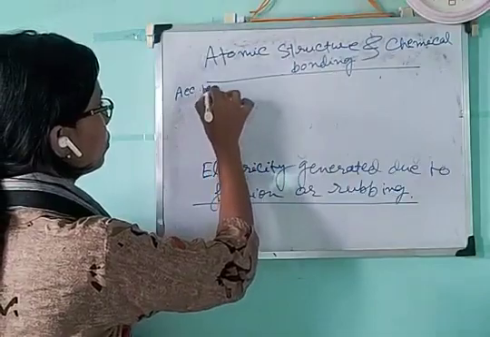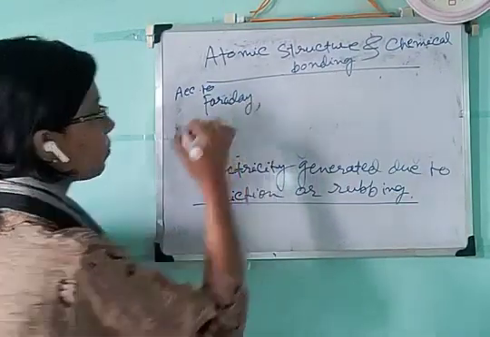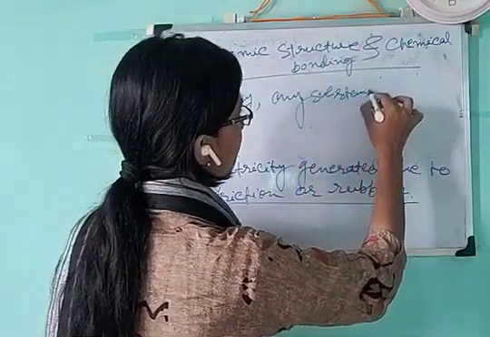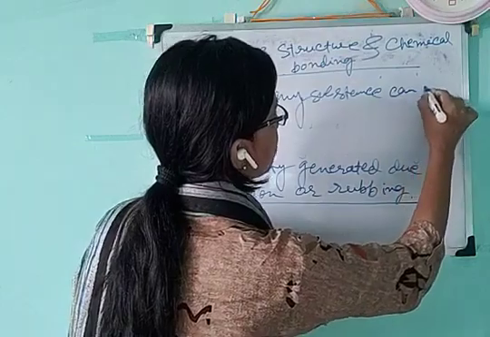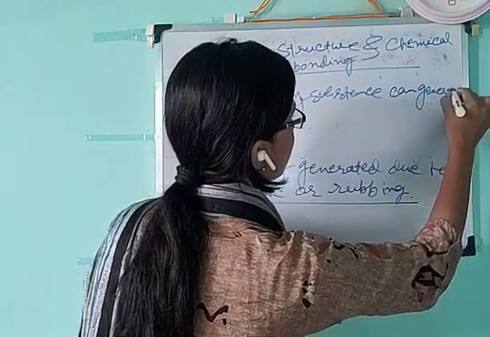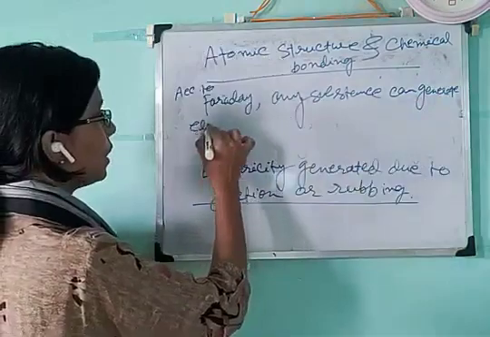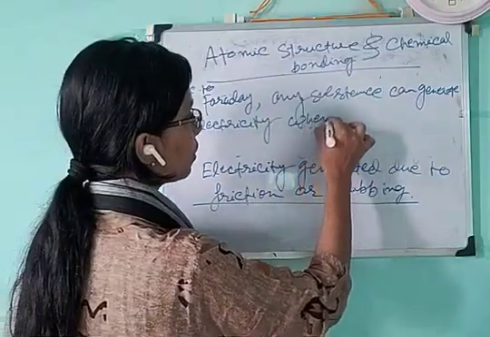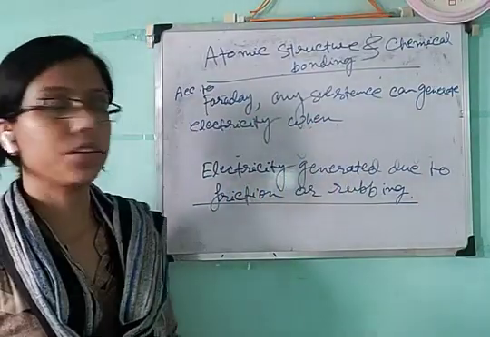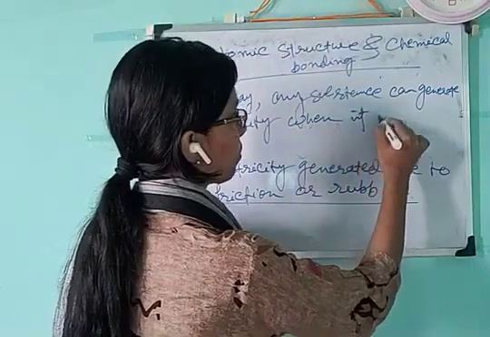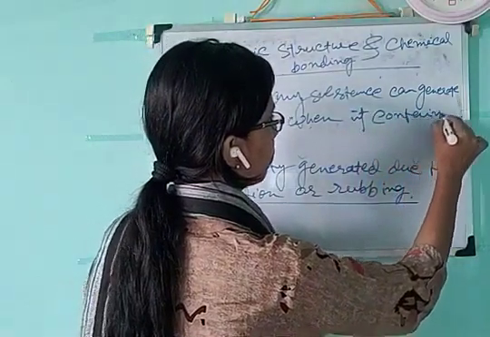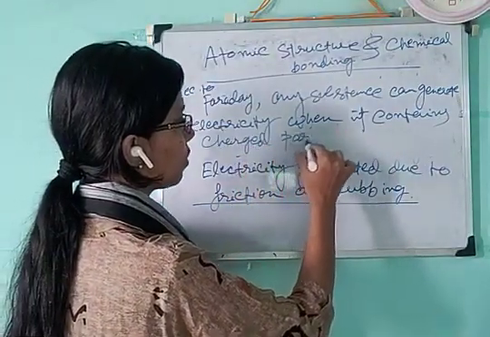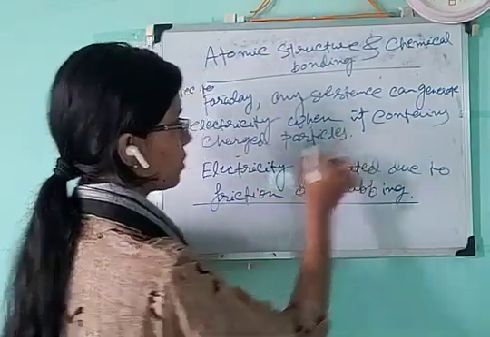According to Faraday, any substance can generate electricity when it contains charged particles.